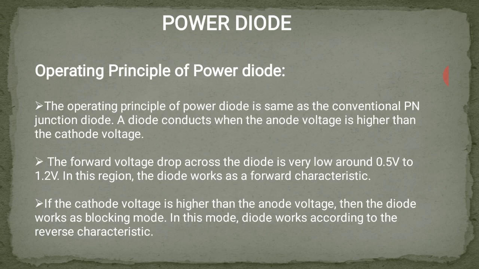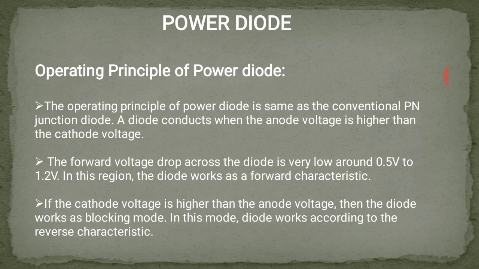Basics of power diode: in order to increase the power handling capacity, a few changes are made in the structure of the power diode. Power semiconductor diodes are used to perform various operations like rectification, freewheeling, energy feedback and so on in power electronics applications. Basically, a power diode converts AC to DC. This process is called rectification.